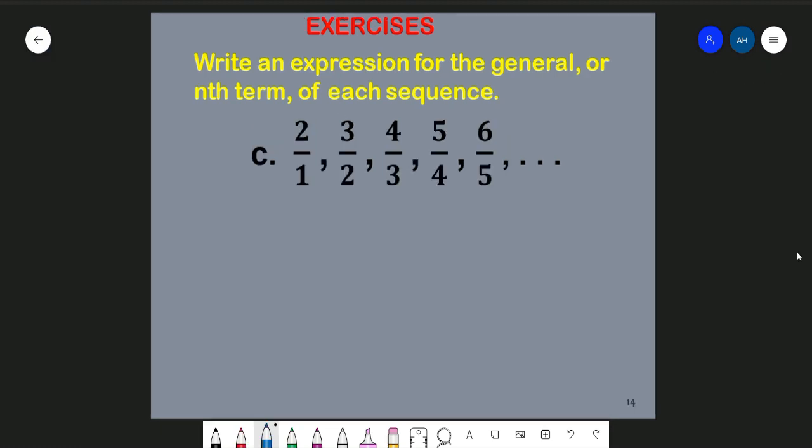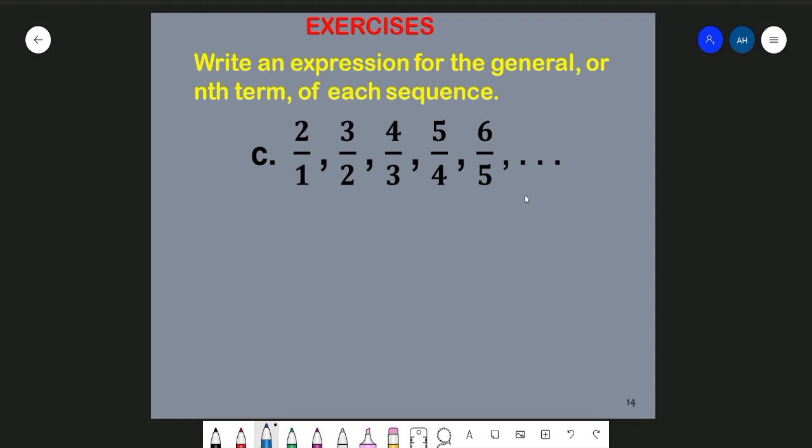In this case we are given a sequence consisting of fractions. See, all the terms here are fractions: 2 over 1, 3 over 2, 4 over 3, 5 over 4, and so on and so forth. And you see the terms follow certain rules. At the denominator, for example, we have 1, and then the next term the denominator is 2. For the third term the denominator is 3, and so on. Up here at the numerator we start with 2, and then 3, and then 4, 5, and then 6, and so on. So they follow a certain pattern.